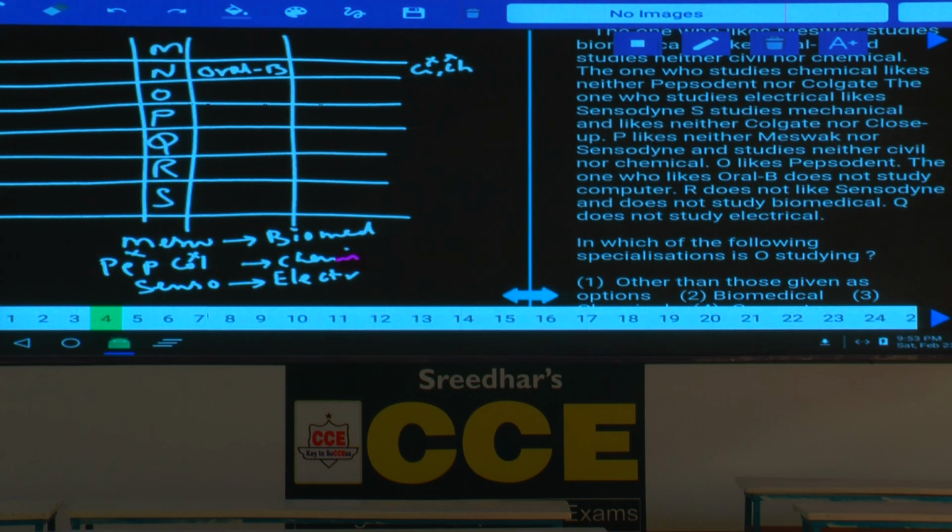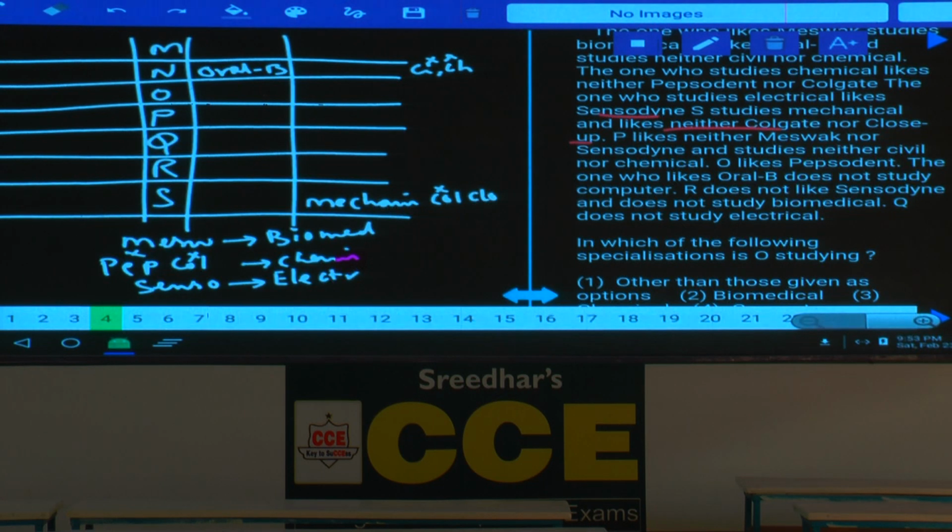Next one, S studies mechanical. Now this S is here, studying mechanical, and likes neither Colgate nor Close-Up.